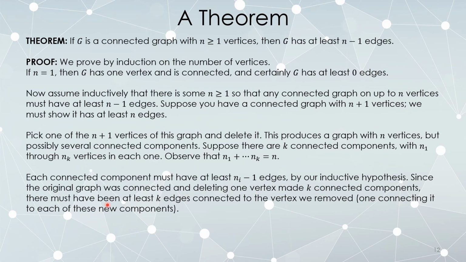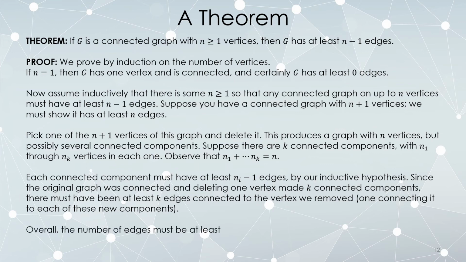What follows is I must have deleted at least k edges from the vertex we removed. That vertex must be connected to all of the connected components we created because the original graph was connected. So all of the connected components I now have had to be connected to the one vertex we deleted. Since I have k connected components that were all connected to the one vertex we deleted, that one vertex must have had at least k edges connected to it.